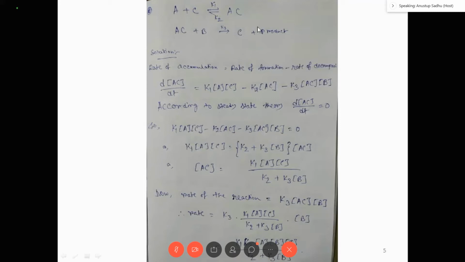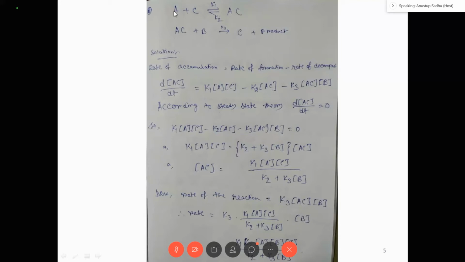Now you calculate the rate of this reaction. If you can calculate rate of this reaction, you have understood the concept of steady state, right? So see, in this step, first you have to recognize which is the intermediate. So here AC is the intermediate, AC.